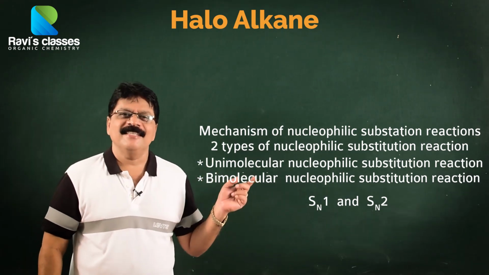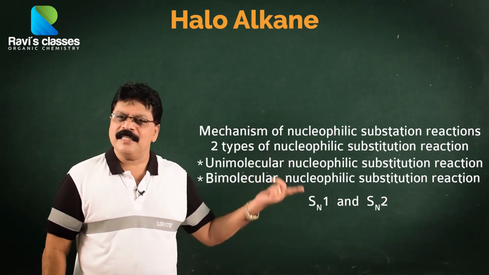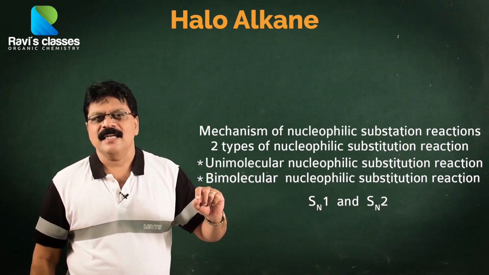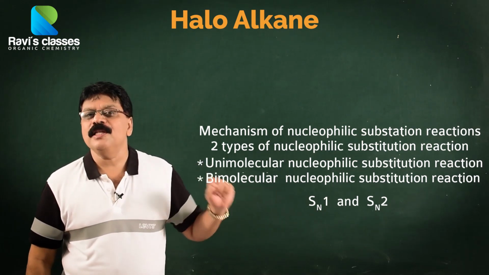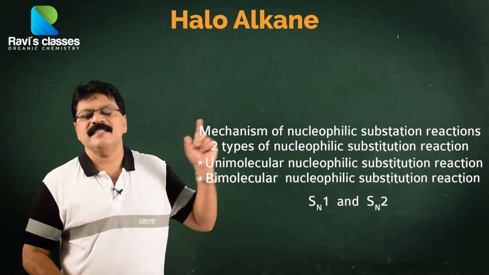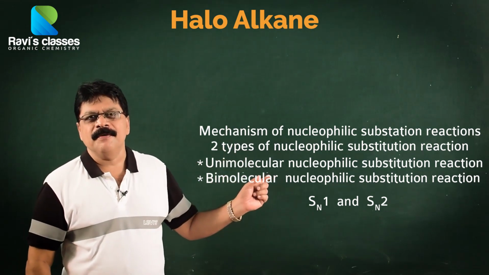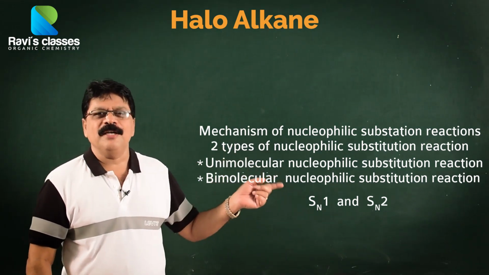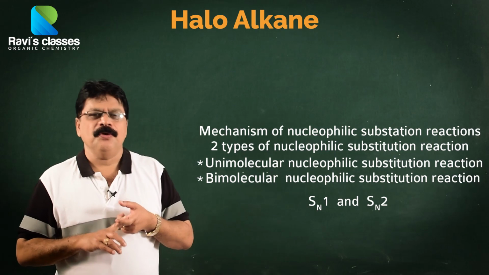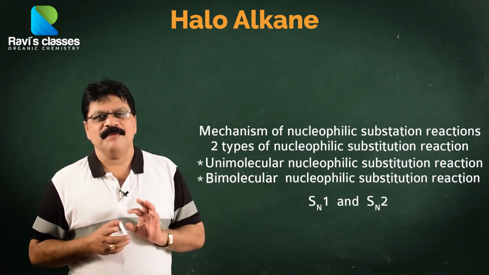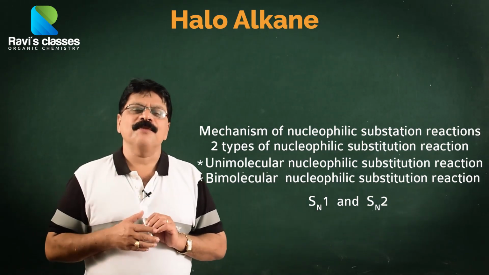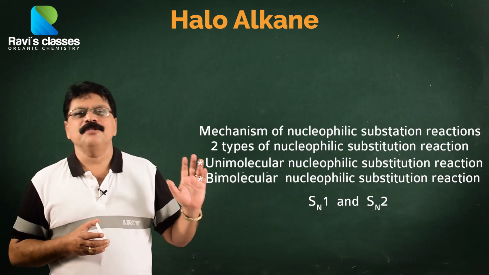We said in the tertiary, the C-Cl bond will break and OH⁻ is not involved in it. Therefore, here in a tertiary haloalkane, the rate of the reaction is dependent upon only the concentration of the haloalkane. Therefore, it is referred to as an SN1 type reaction. Whereas in a primary, the C-Cl bond breaking, which is the rate determining step, is also influenced by the OH⁻ concentration. Therefore, it is called an SN2 type reaction. So, primary haloalkanes generally show SN2 reaction faster, and tertiary haloalkanes generally show SN1 type reaction faster. Okay. This you must always remember.